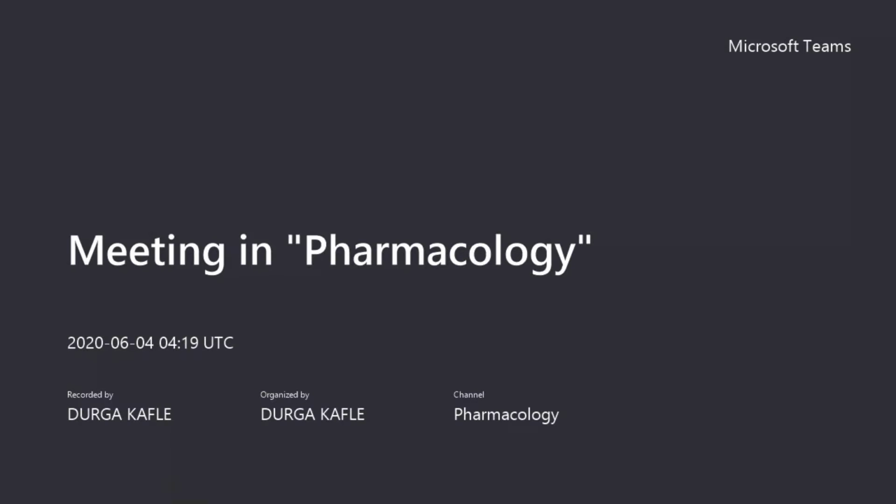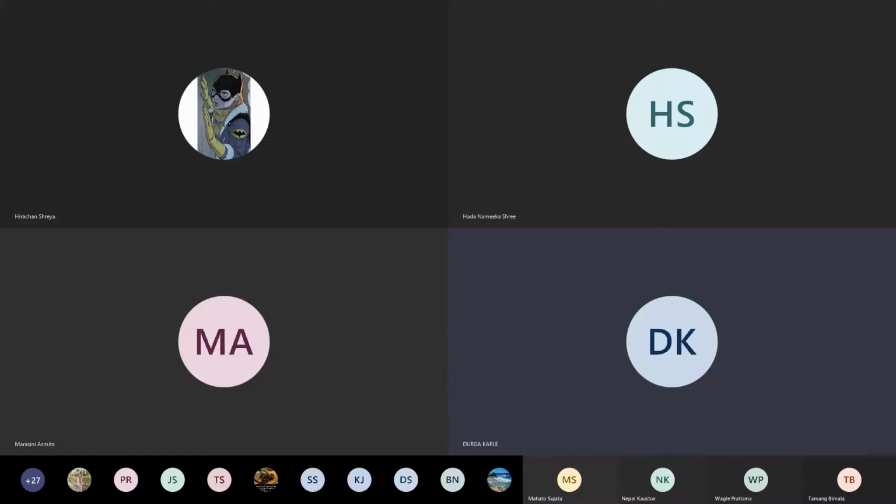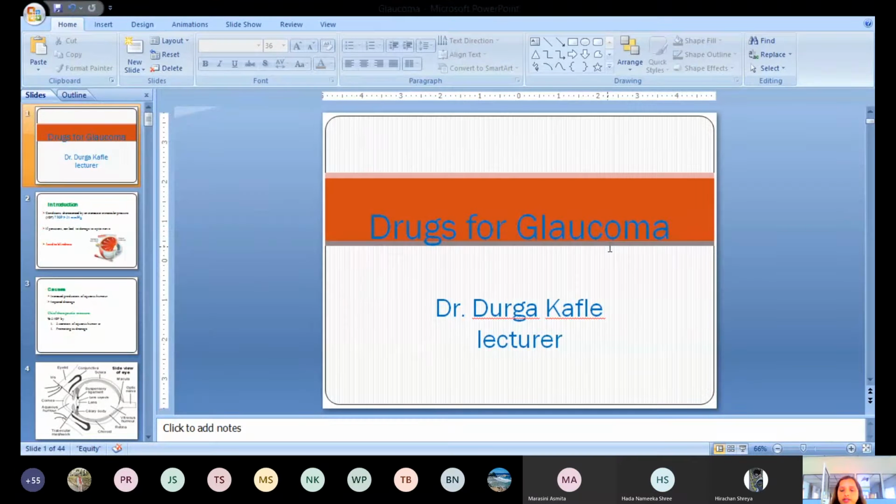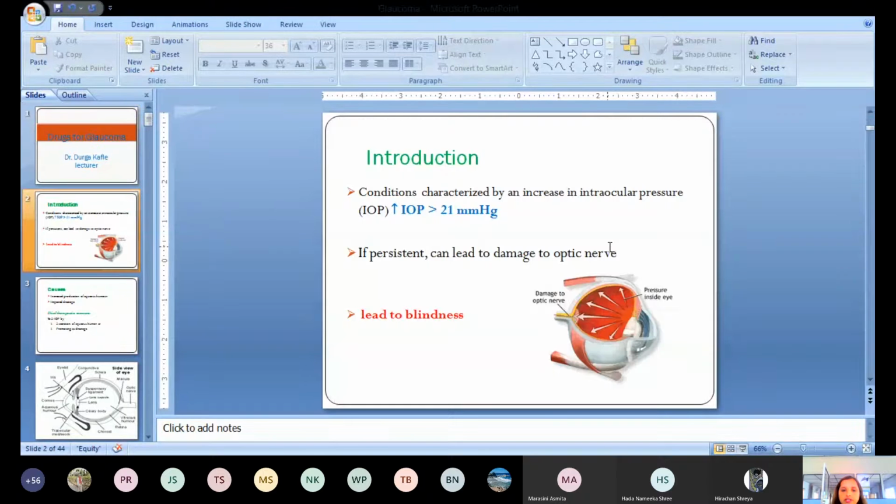Glaucoma. Before going directly into the drugs, first you should know what glaucoma is, what the causes of glaucoma are, and how we will prevent or treat a case of glaucoma. So let's start with the introduction.